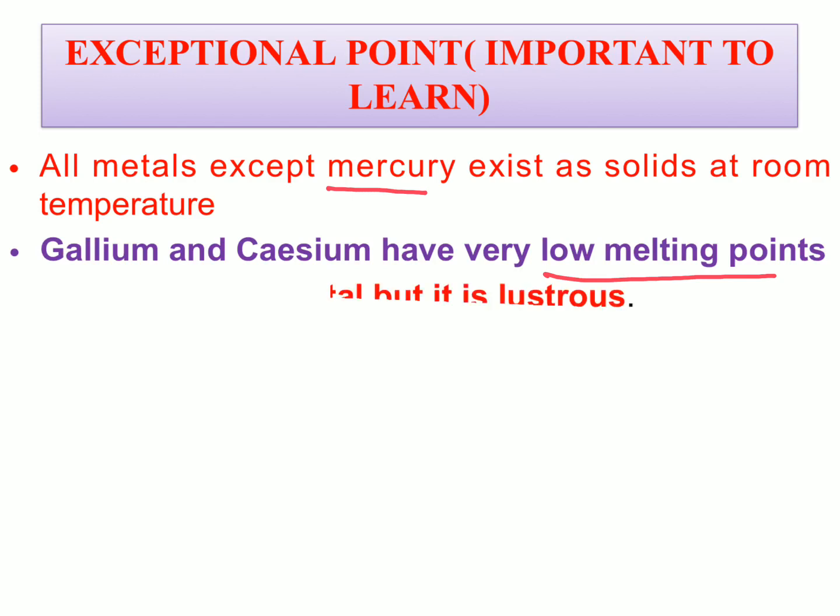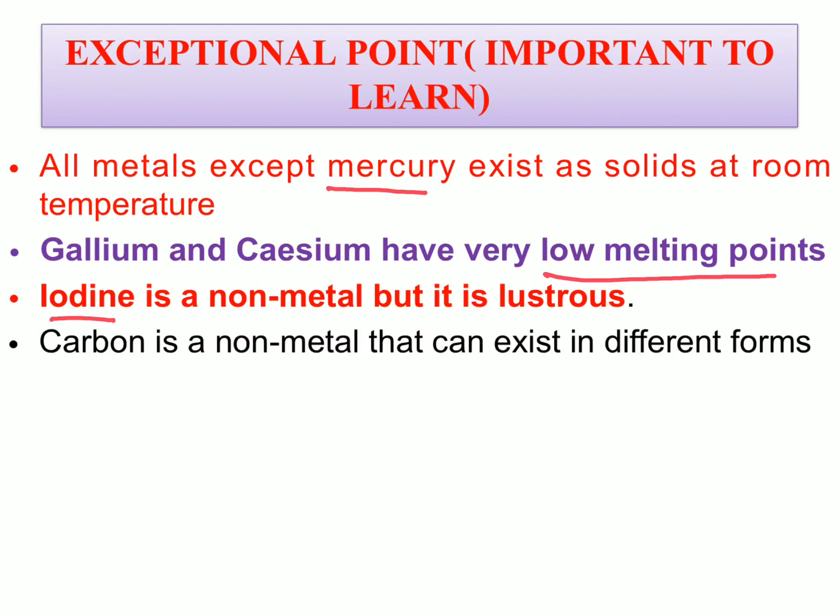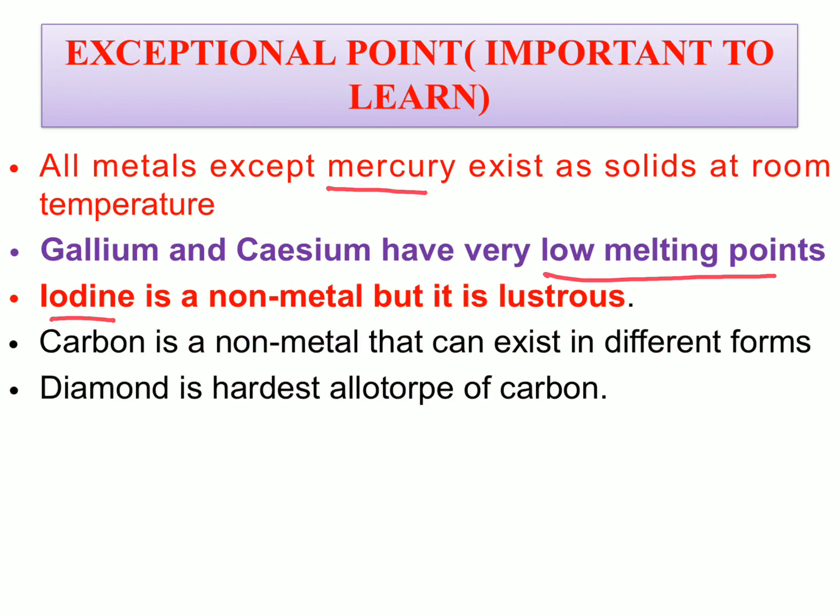Gallium and cesium have very low melting points. We discussed that metals generally have high melting and boiling points, but gallium and cesium have low melting points. And iodine is a non-metal, but it is lustrous. Just now we said that non-metals are not lustrous, they have no shining surface, but iodine is a non-metal having luster.